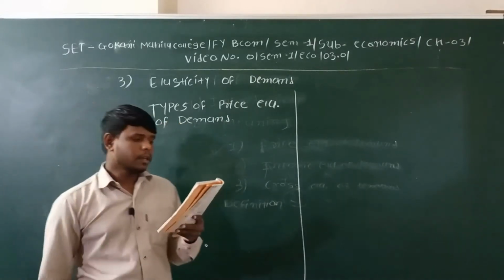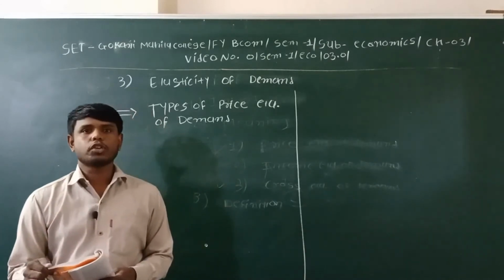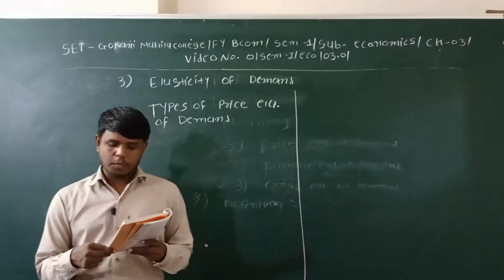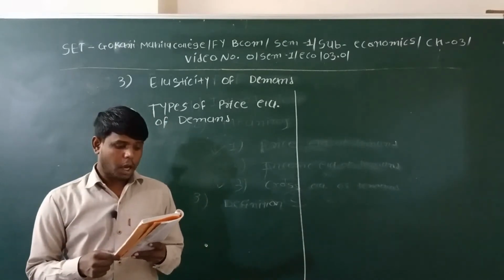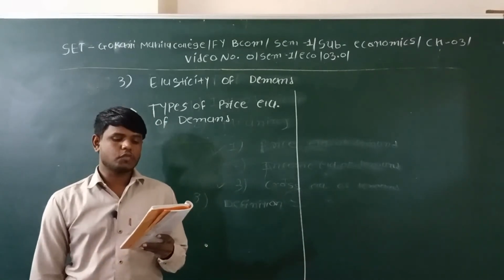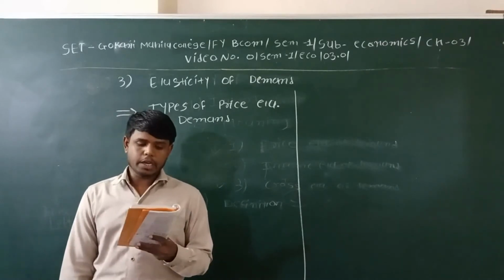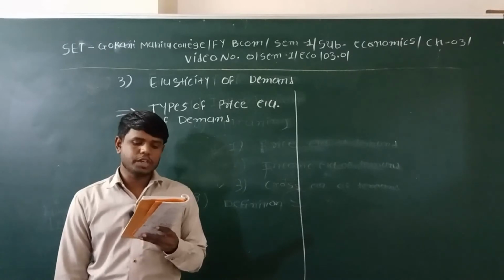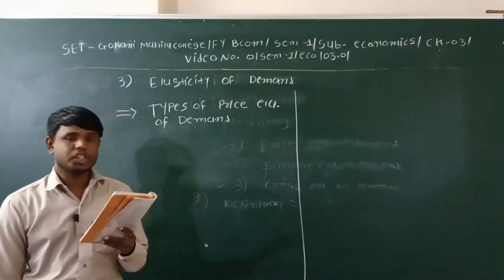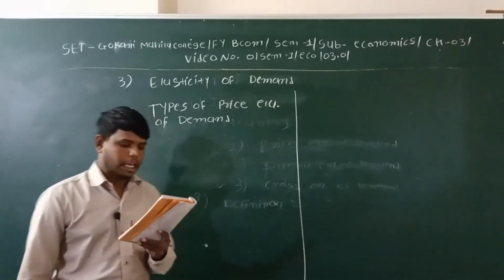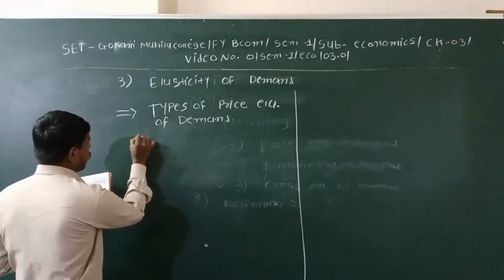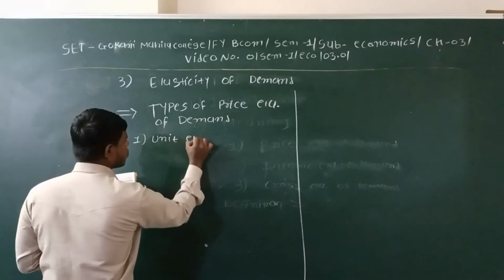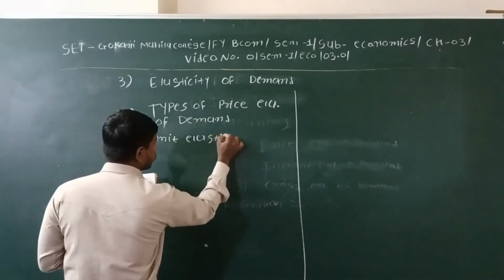So here it is given on page number 43 in your book. Demand changes according to changes in the price of goods. According to these changes, elasticity of demand is divided into five stages. The first is elasticity of demand equal to unity, which is also called unit elastic demand. The first thing is unit elastic.